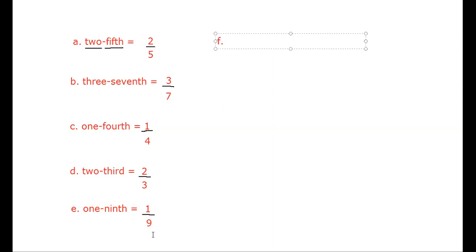But if you don't have sufficient space, then please start writing on the next page. That is bit F.